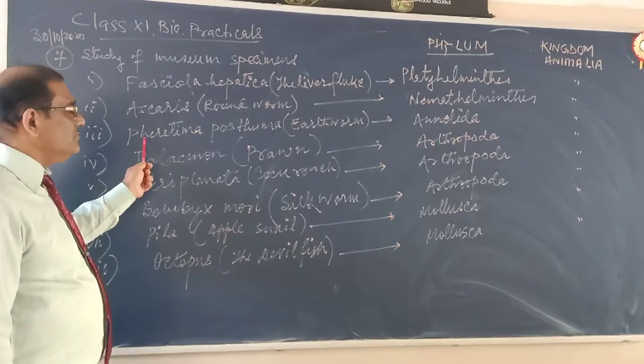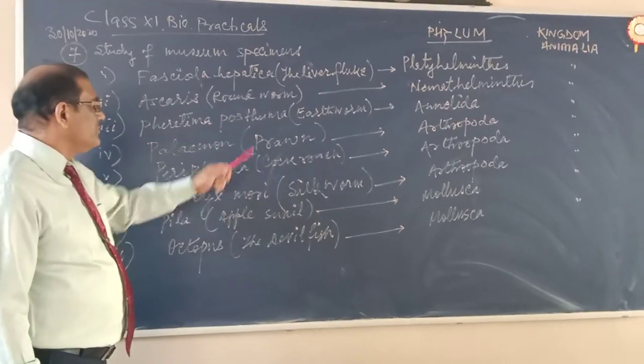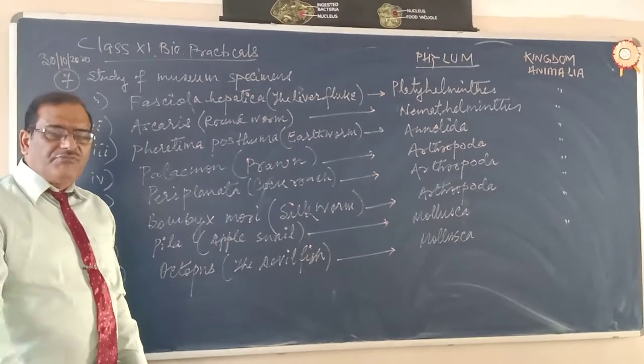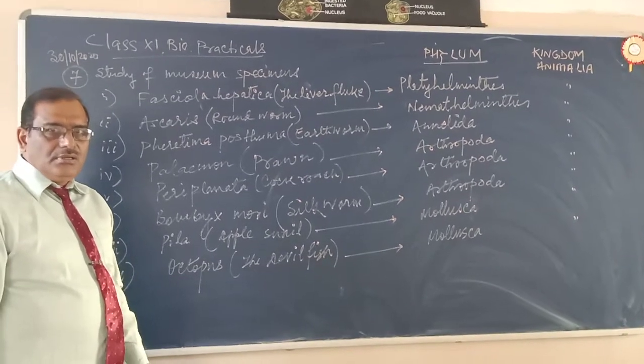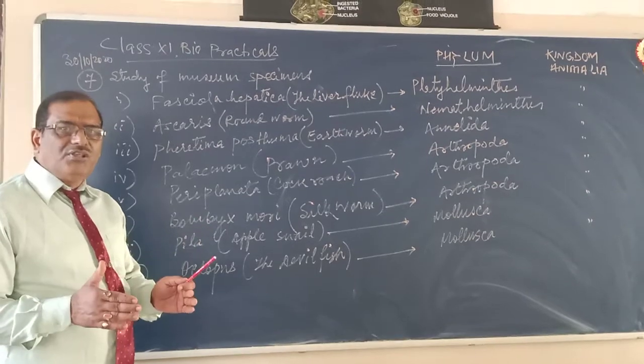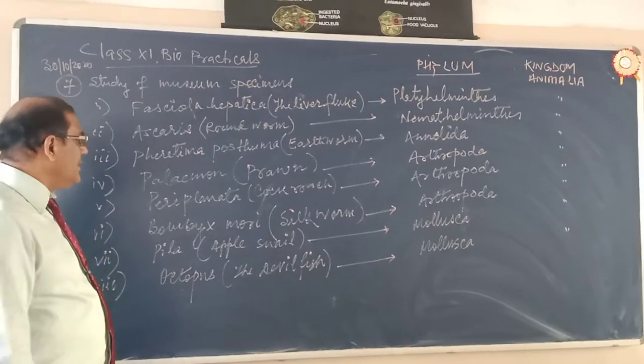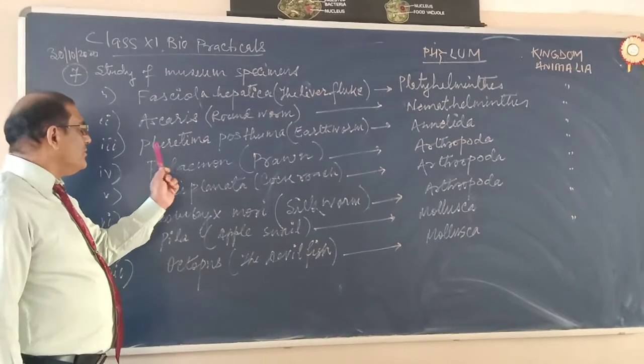One member of phylum Annelida, Pheretima, the earthworm. Leech is also a member of the phylum Annelida. The specimen of leech is also in the lab, but we are going to show one specimen only from this group called Annelida.